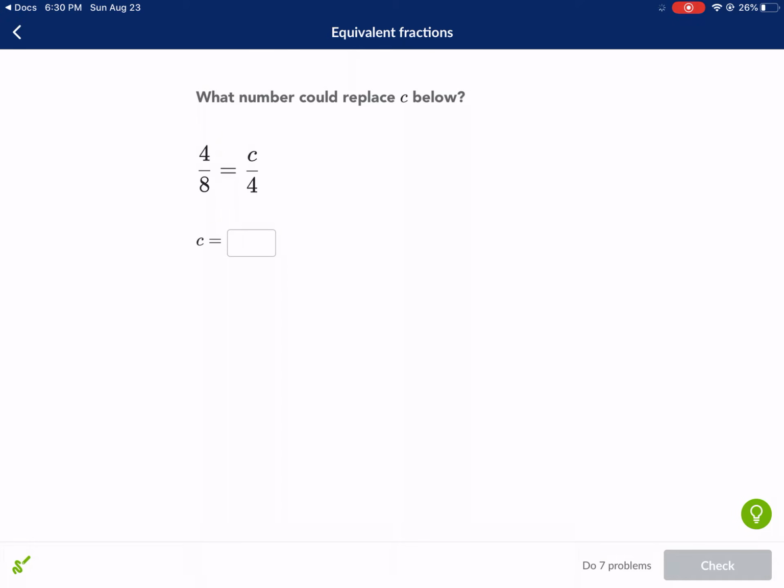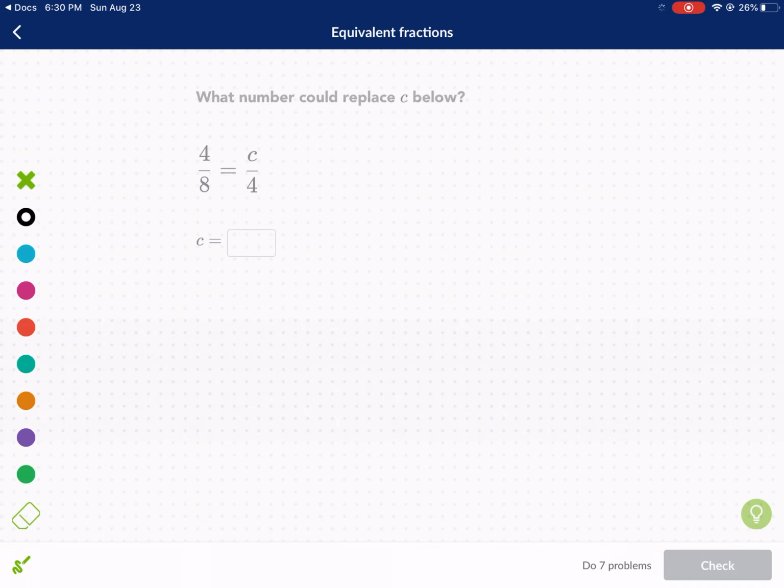Today we're going to be talking about equivalent fractions. The first question is, what number could replace c below? We have 4 over 8 is equal to c over 4. Now for some of you that know cross multiplication, you can obviously go from there, but I just want to explain equivalent fractions to those that are struggling with this concept.